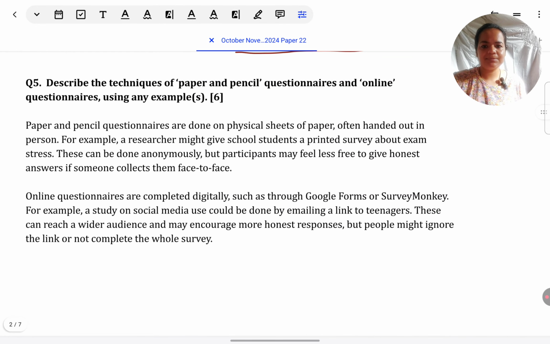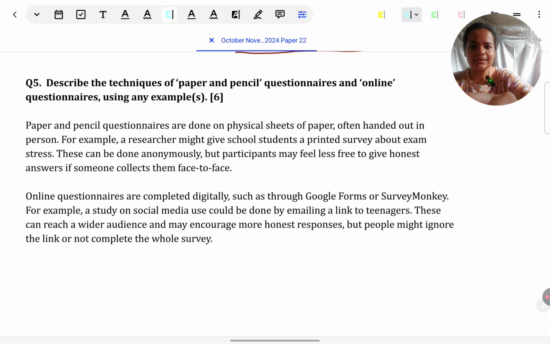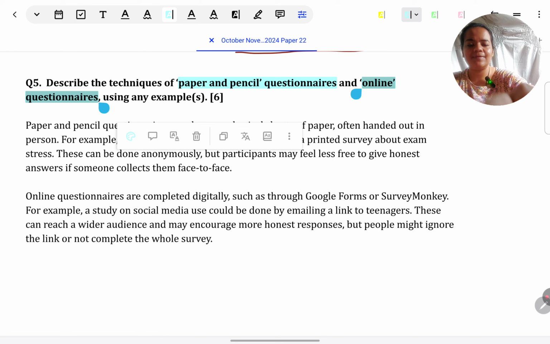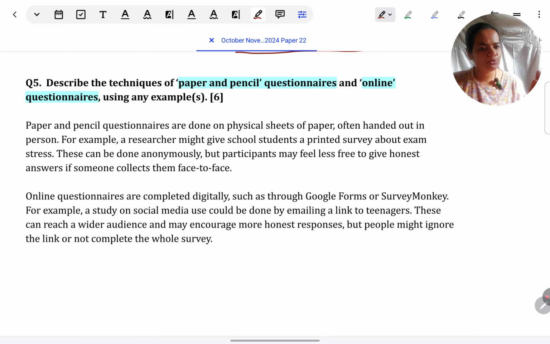Let's come to the 6 marker question. Describe the techniques, paper and pencil questionnaire and online questionnaire, using any examples. This is a very typical 6 marker. They take any 2 concepts and they give it for 6 marks. So each concept becomes worth 3 marks.